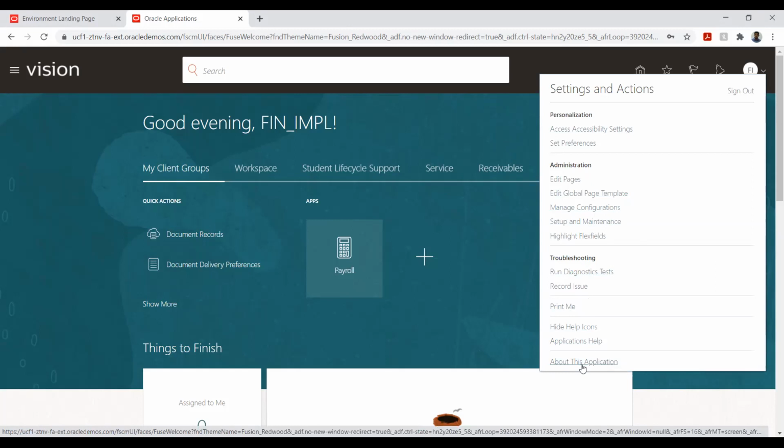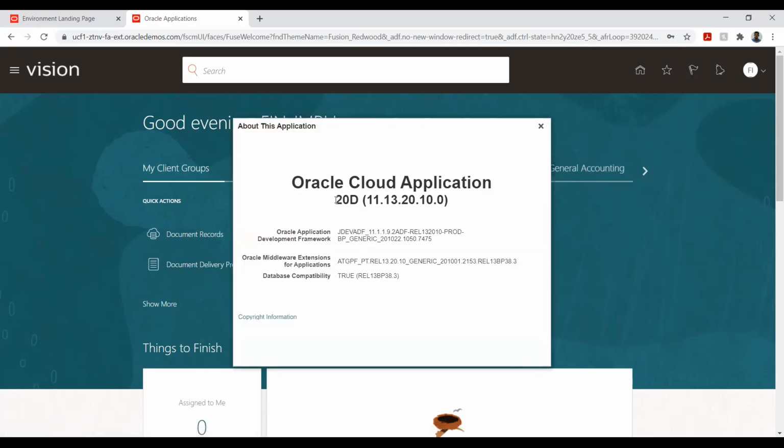Let's say I want to check the application version, like what am I working on. I can click About this Application, and here we can see this is 20D. 21B is the latest version. Before 21B we have 21A, and before that we have 20D.